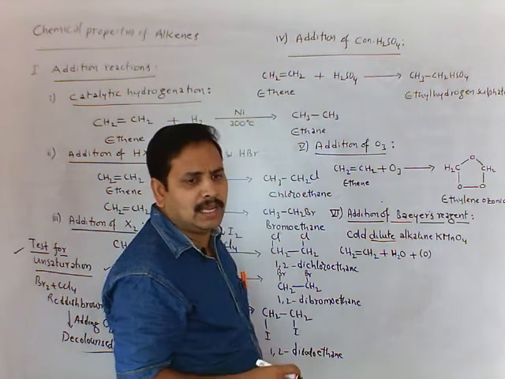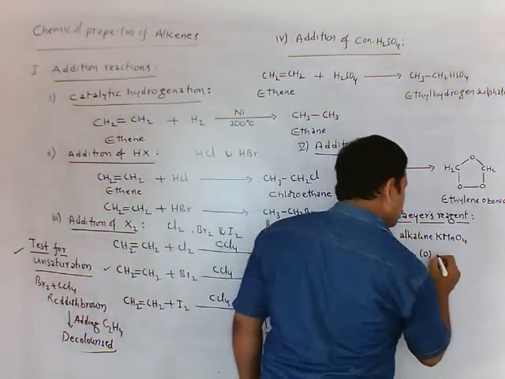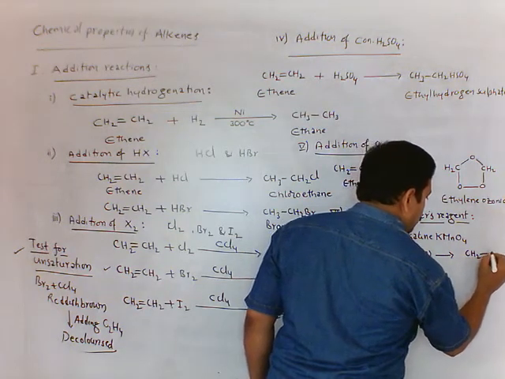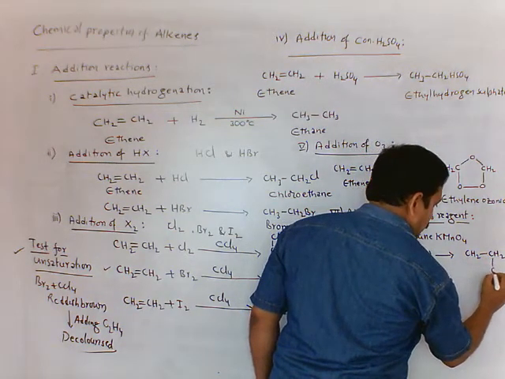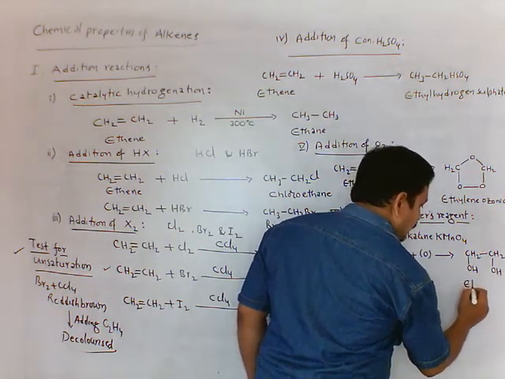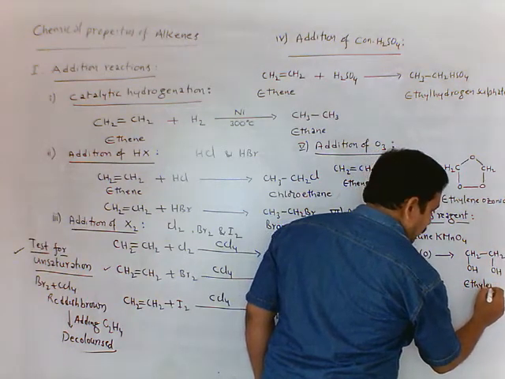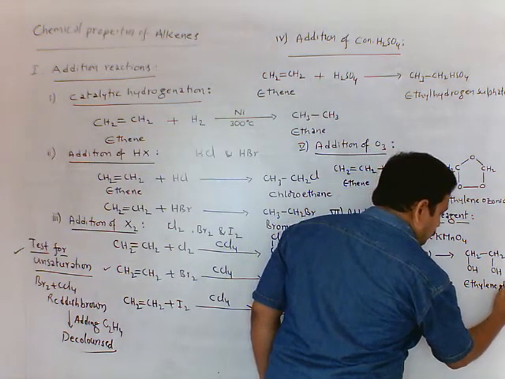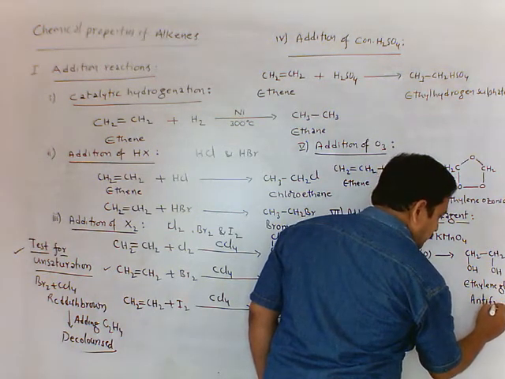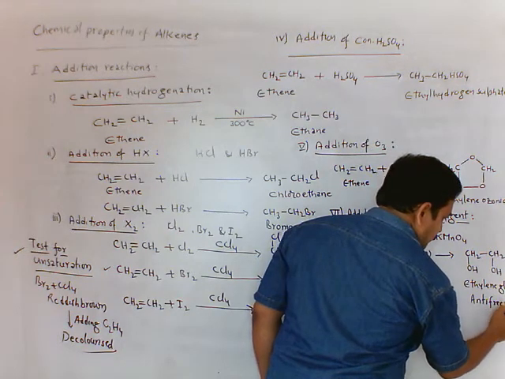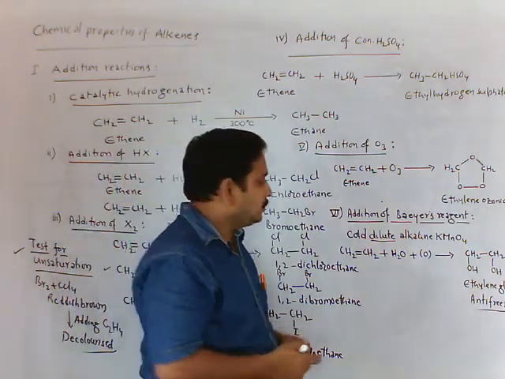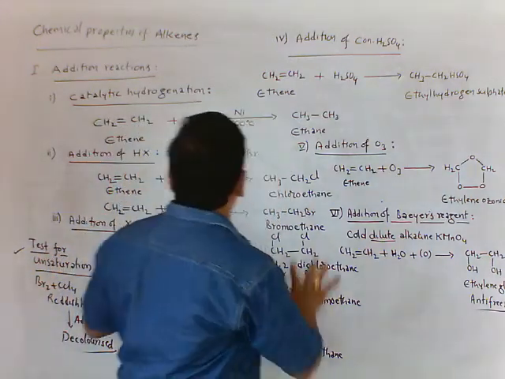We get ethylene glycol, CH2OH, CH2OH. It is used as antifreeze in cold countries. In car radiators they are using in winter season. This is about addition reactions.